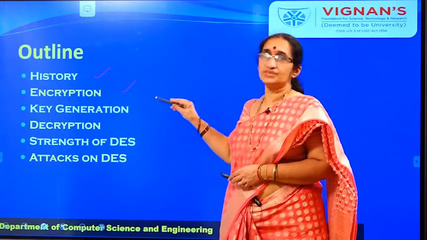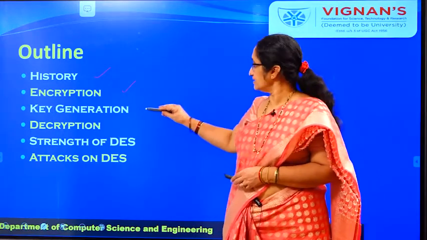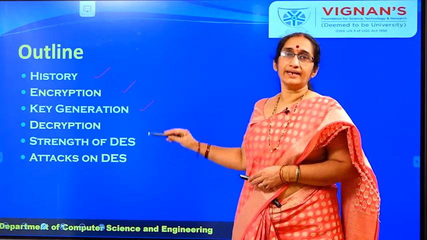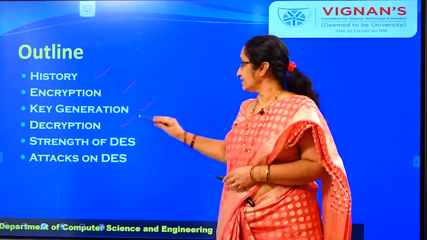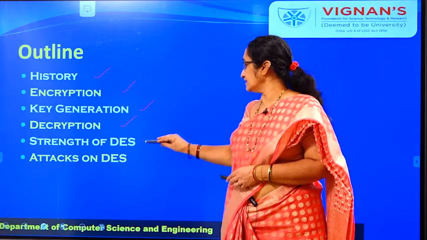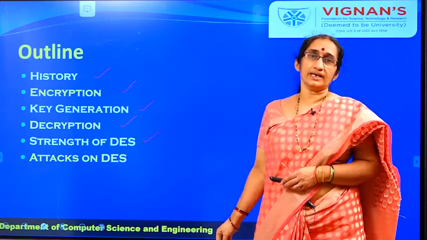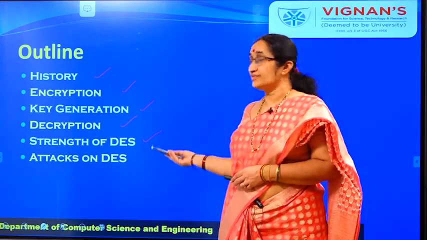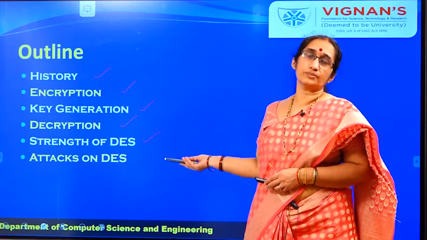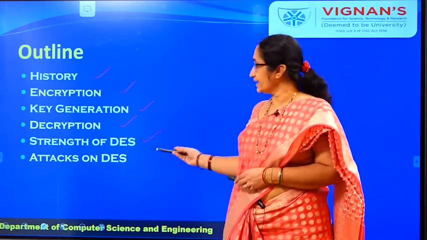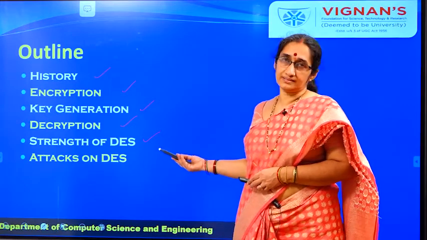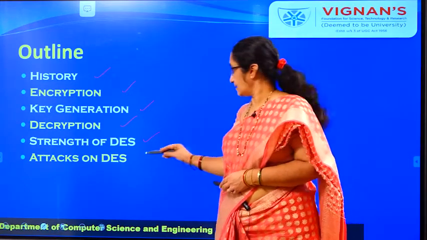Similarly, we will see the key generation process, again the decryption process, and how strong this particular DES algorithm is, and also what are the various attacks that could be performed on DES and why another standard has come into existence.